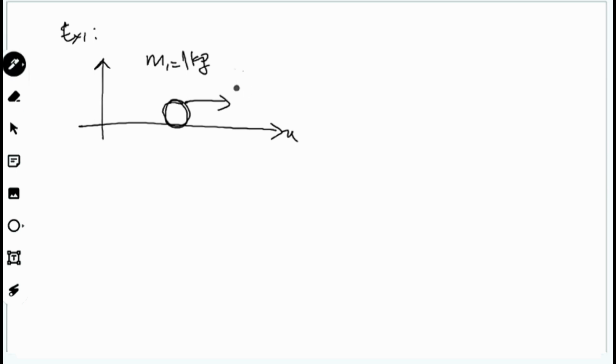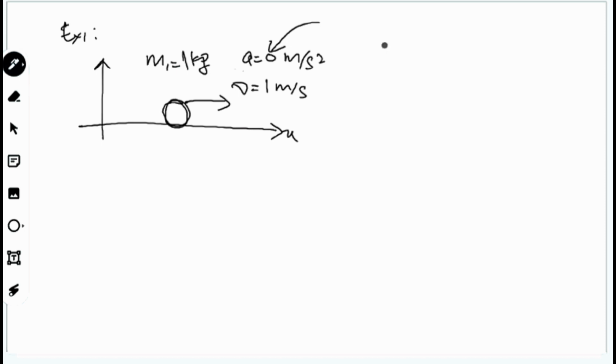For example, V is moving, but the acceleration is still zero. What does this mean? If the acceleration is zero but it is moving, for example at 1 meter per second, that means the velocity here is constant. If the velocity is constant, you will get zero acceleration, but it is still gaining momentum.